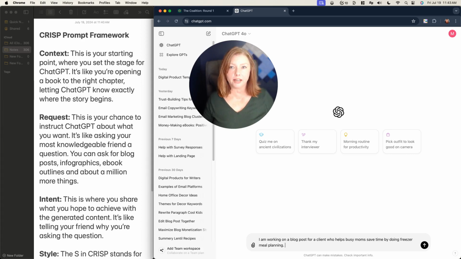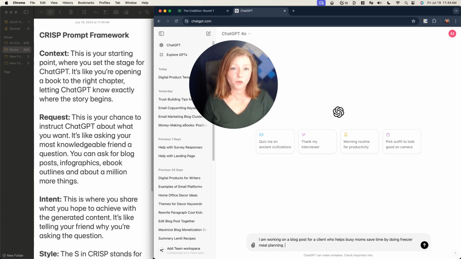Okay, so that's literally just one sentence. It's just a little bit of, hey, this is what I'm doing. Here's where we're starting at, okay? That could be a million different things. It could be something you're working on for yourself. If you use custom instructions, you might have part of your context in those already. In this case, because I've specifically chosen something about a client, I have to be a little bit more specific about what the context is. I'm working on a blog post for a client who helps busy moms save time by doing freezer meal planning.